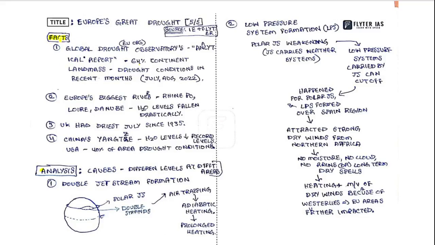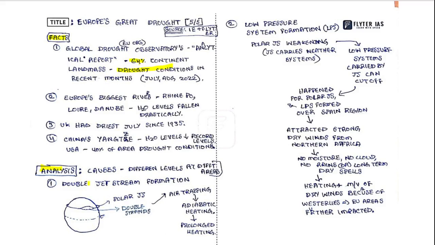If you go through these facts, you will easily understand the severity of the issue. That is why we have dealt with the issue in a little more detail here. These points are not covered in the editorial. So why are these drought conditions prevalent in Europe? Almost 64% of Europe is impacted.